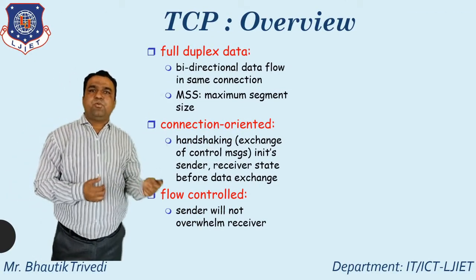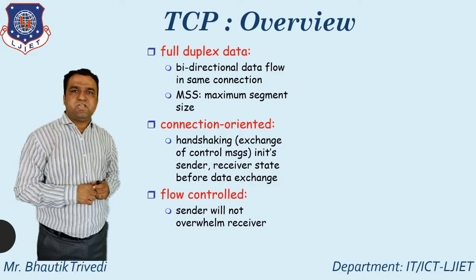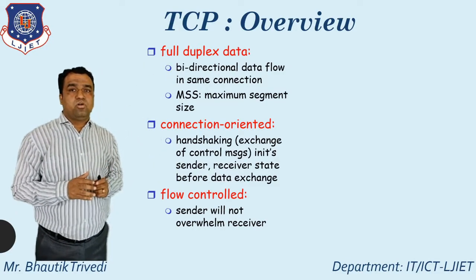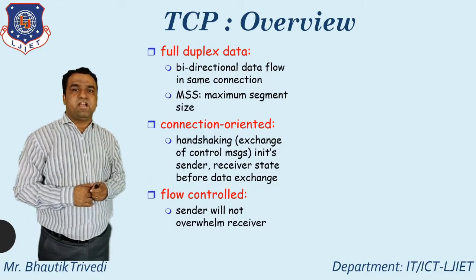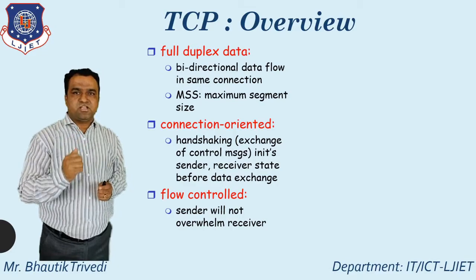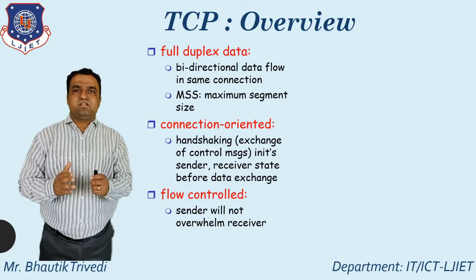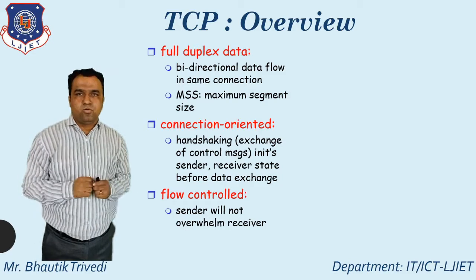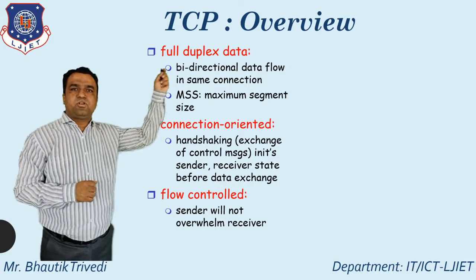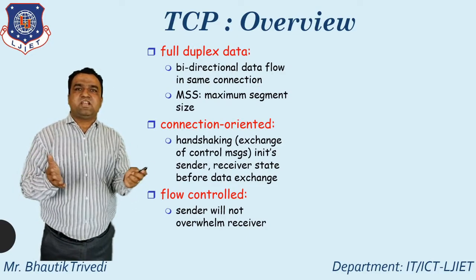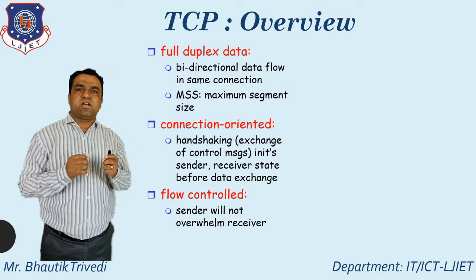Again, three important points regarding TCP. First one, full duplex. All of you know how many types of duplexing systems there are in networking. Mainly three: first simplex, second half duplex, and third full duplex. TCP supports full duplex data, which means bidirectional data flow for the particular connection.